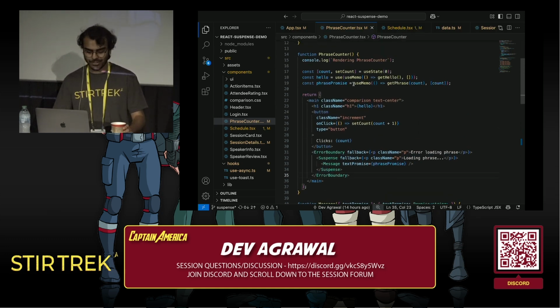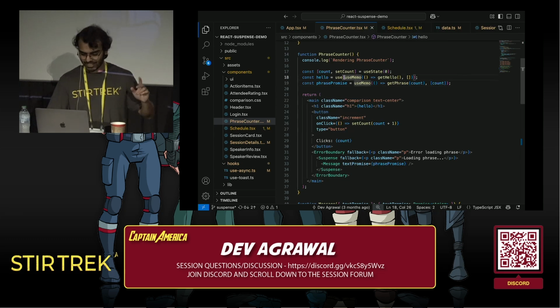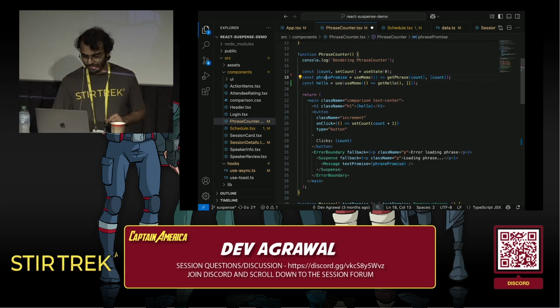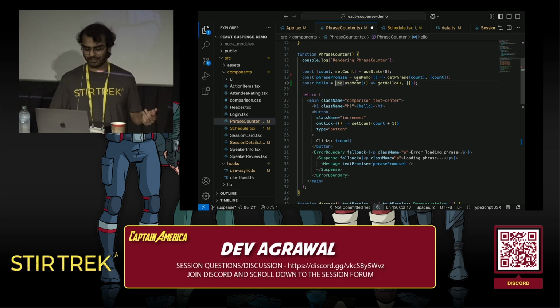But we can't exactly do that. There's a couple other problems here, actually. We fetch this hello, and we only start fetching this phrase once this completes, because it's on the second line. If I invert the order, it's actually going to be fetched in parallel, because this use is the second line instead of the first one.